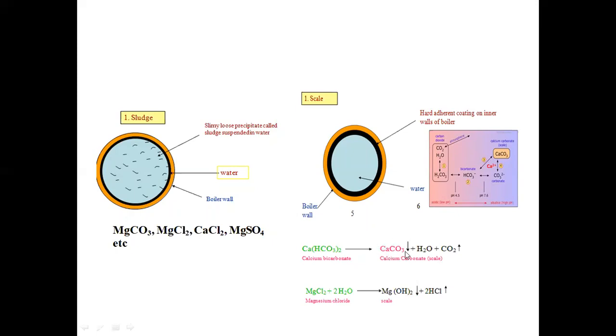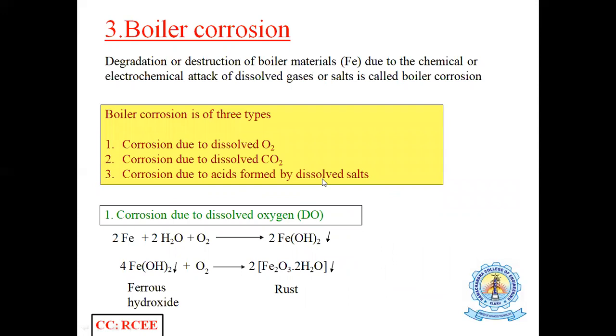This calcium carbonate is formed hard on the inner walls of the boilers. So this is called scale. Likewise, magnesium chloride reacts with water to form magnesium hydroxide. This is also one of the scales formed on the inner walls of the boiler. So that's all about scales and sludges.